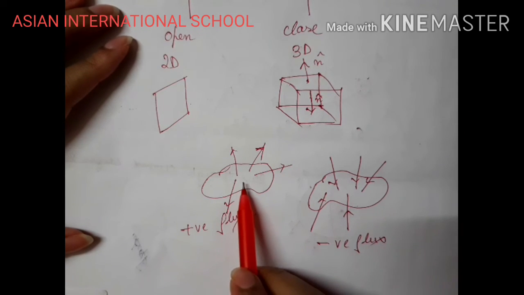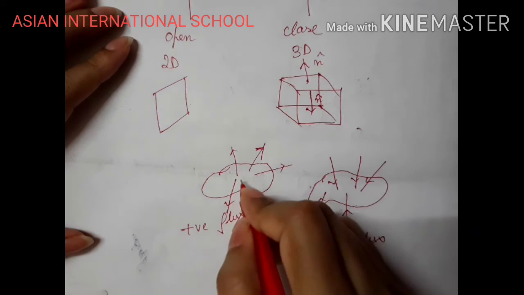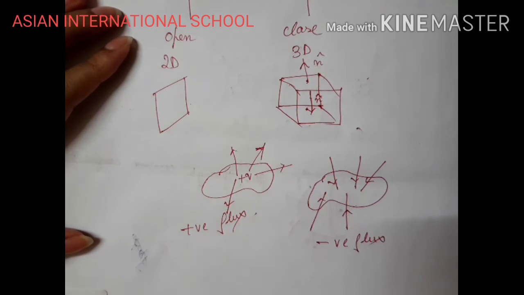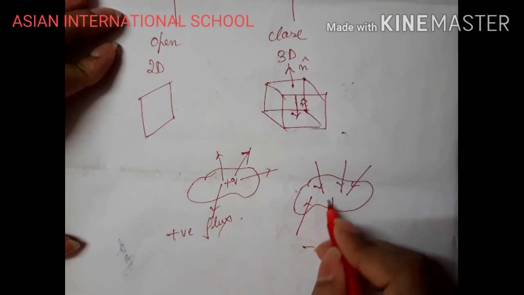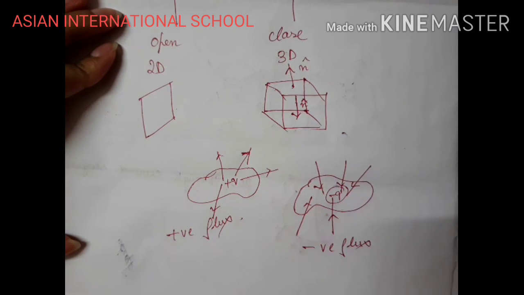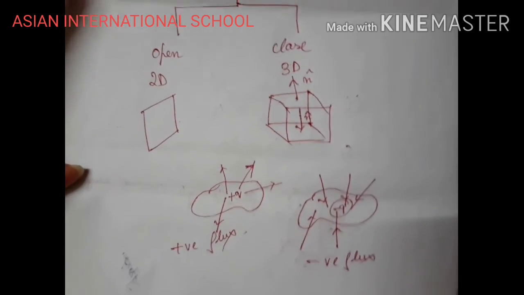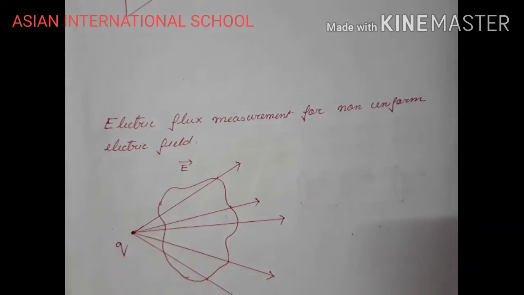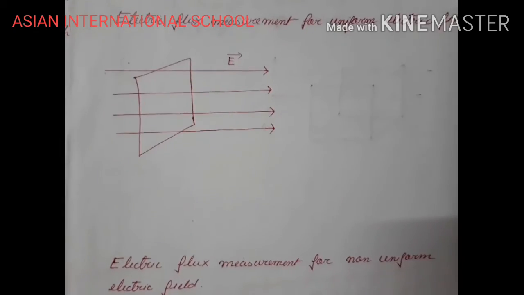Suppose I have an isolated positive charge Q inside here. We know from an isolated positive charge, the electric field lines emerge outward, they are outward directed. And if I have a negative charge here, then the electric field lines will go inside the substance. So it is producing negative flux and the positive charge is producing positive flux. Now we will see the cases if the electric field is uniform and if the electric field is non-uniform.